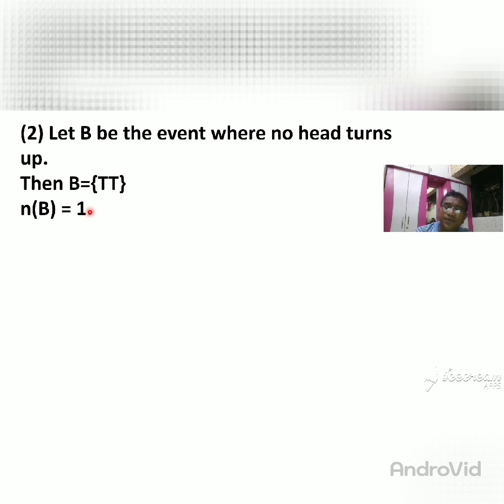And all of you know very well the sample space, that is the number of S, is equal to 4. So I want to write the probability of B. Probability of B is equal to, I have already explained to you, you always remember that at the denominator there is the number of S. Remember that. At the denominator there is the number of S.